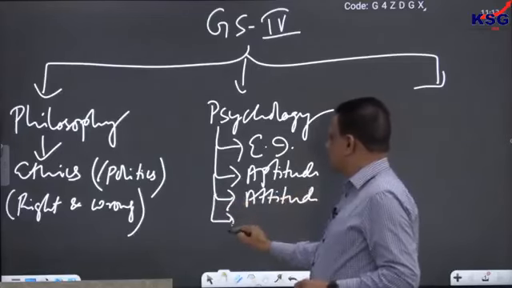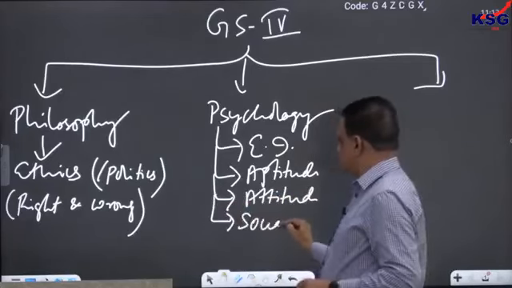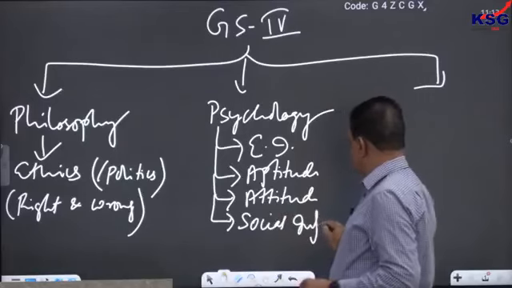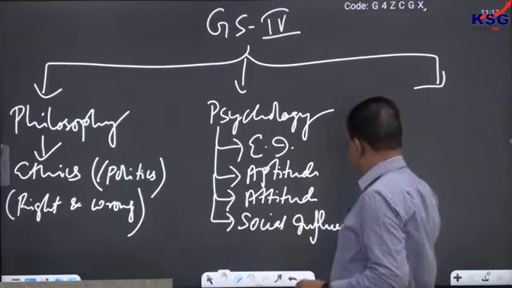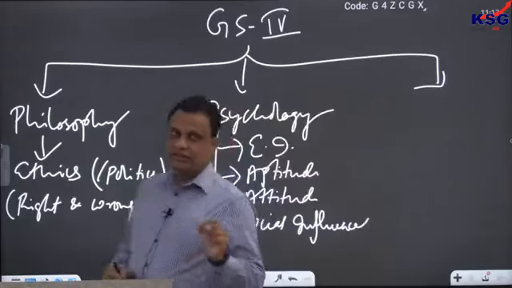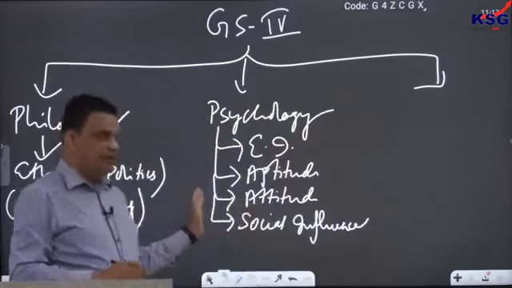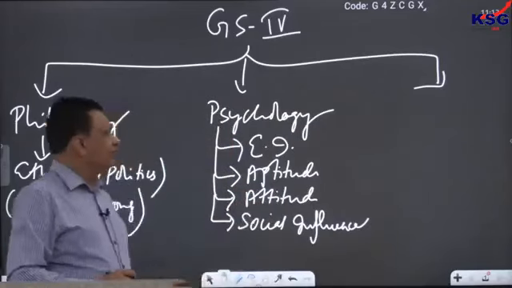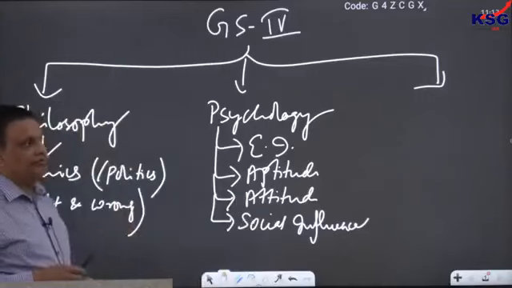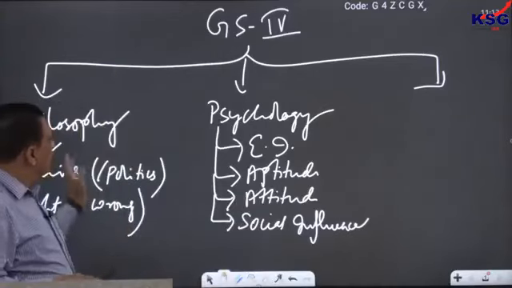And the last one will be social influence. So in psychology, these are the 4 important chapters that we will be covering in our later classes. So that is what the psychological aspect of ethics and integrity is.